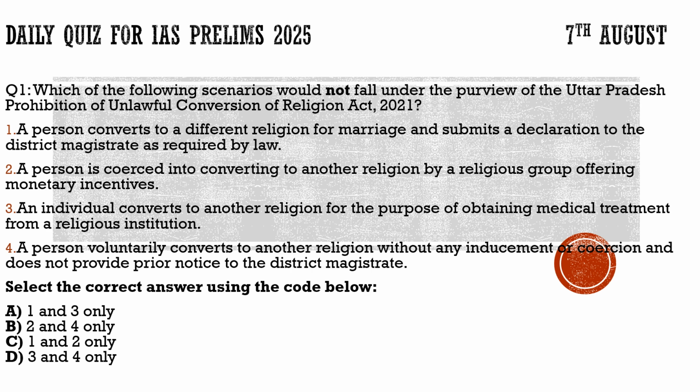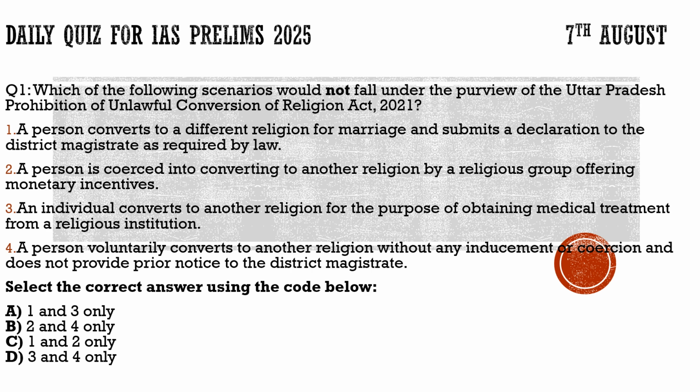Coming to the third statement: an individual converts to another religion for the purpose of obtaining medical treatment from a religious institution. There are some sections of this law which do talk about this. He may not be considered under this because he can get medical treatment from the religious institutions, so he may be left alone. This makes the statement correct, that he may be left alone from the Unlawful Conversion of Religion Act 2021.